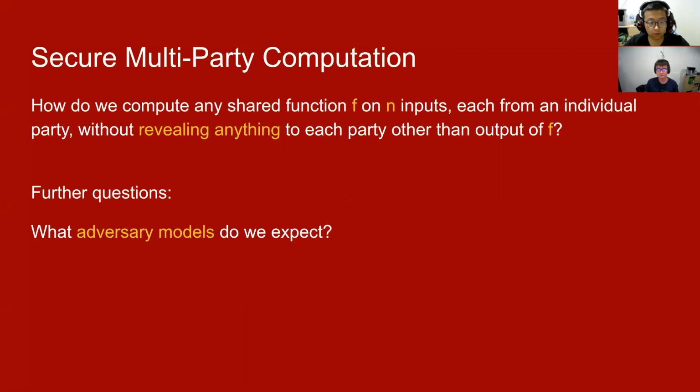Yeah, to do this, we should define our problem more formally. Suppose we have n parties, each with one piece of the input, and we want to compute any function f on such inputs without revealing anything to any party other than just the output of f. However, with just this simple question, we still have some other questions that we need to resolve. For example, what kind of adversary models we might expect.